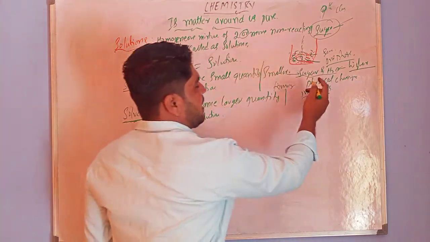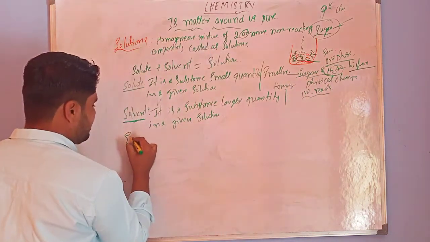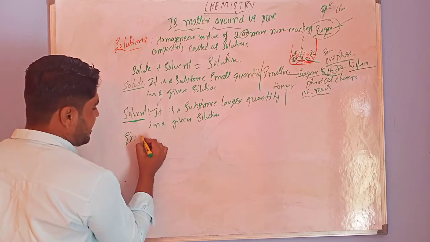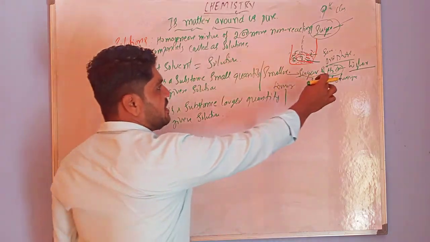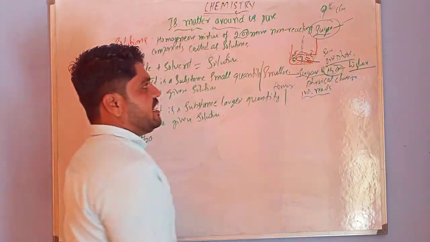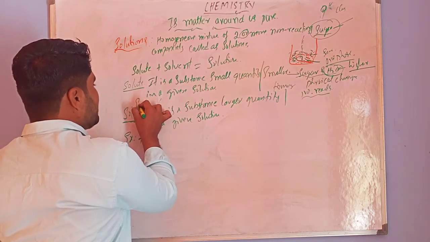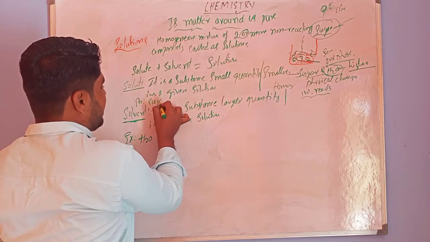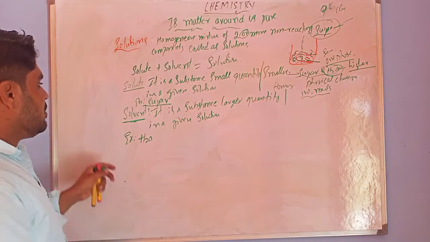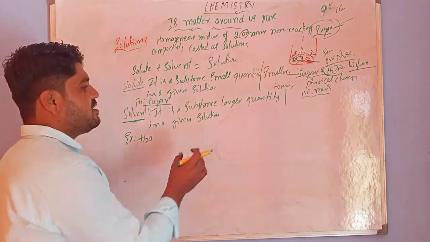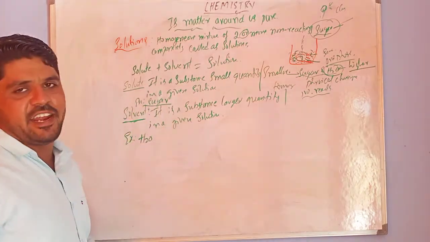So in this case, of water and sugar, water is considered the solvent because water is in a higher or larger quantity in the mixture. Sugar is in minimum quantity, that's why we consider sugar the solute. So the solvent is the substance in larger quantity in a given solution.